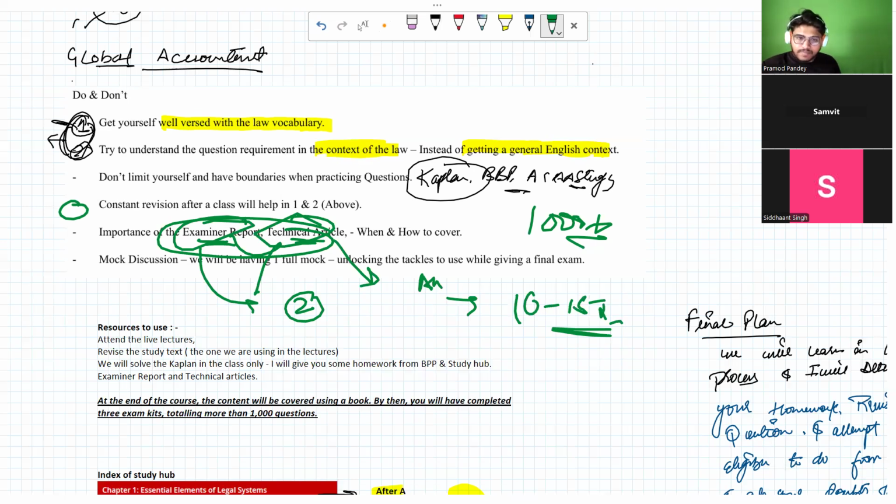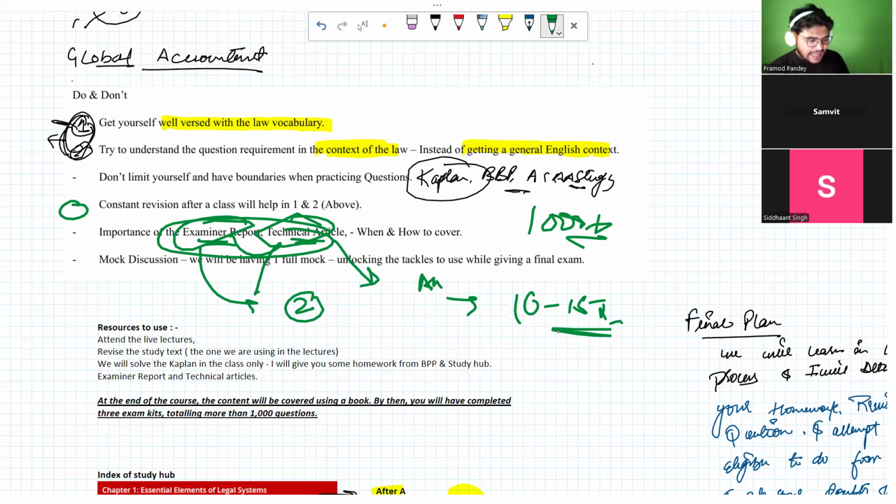So what are these examiner reports and technical articles? Siddhant, do you know what these two reports are? I've heard of them, but I don't think I've used them.